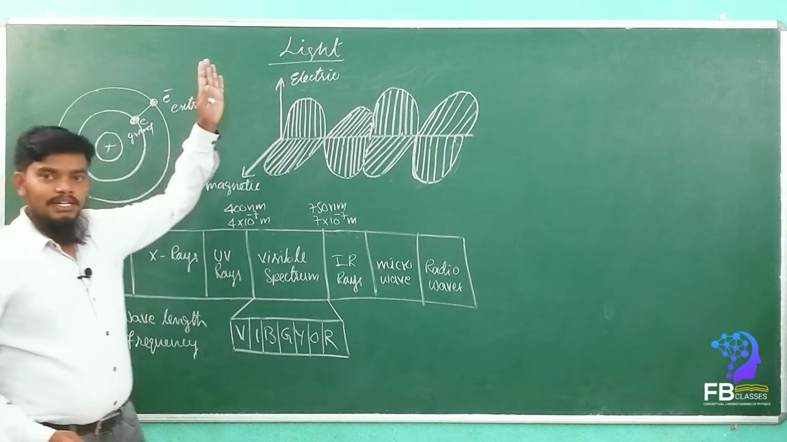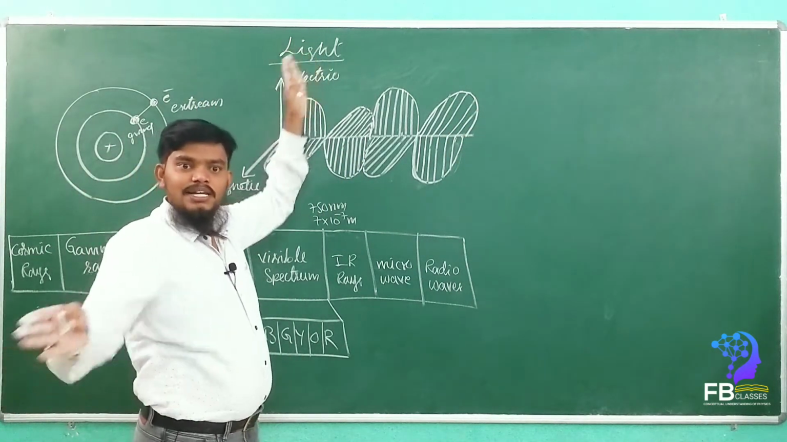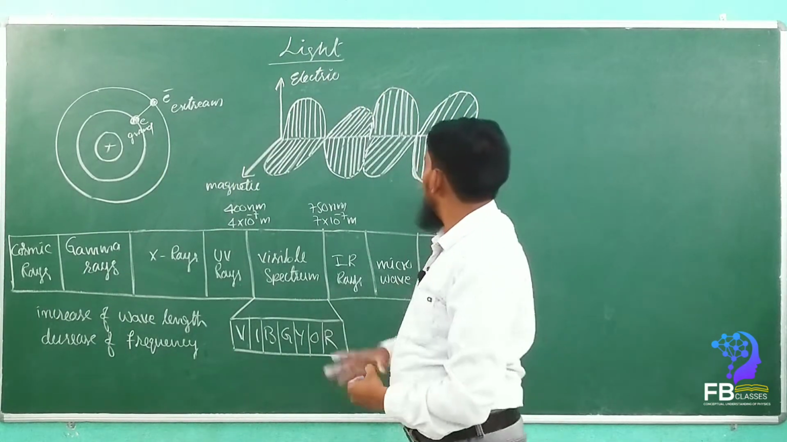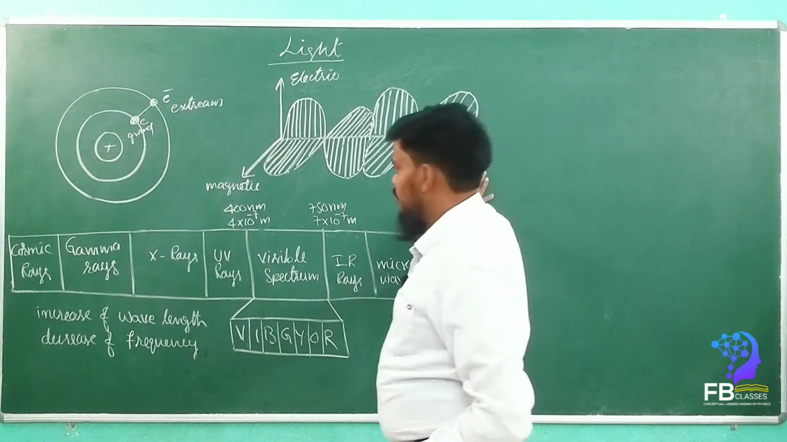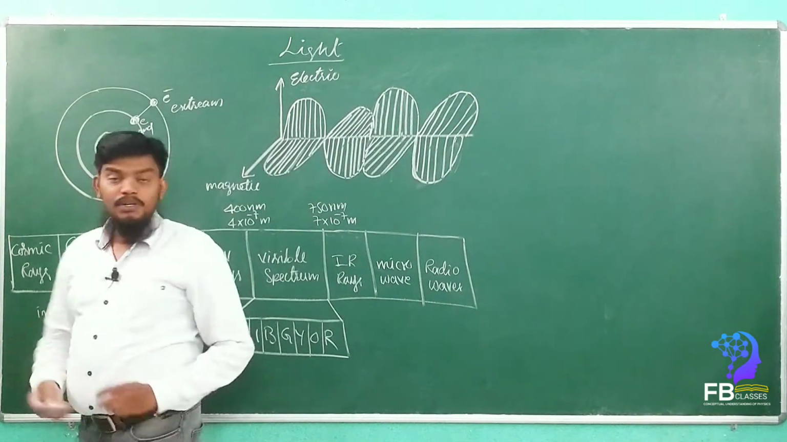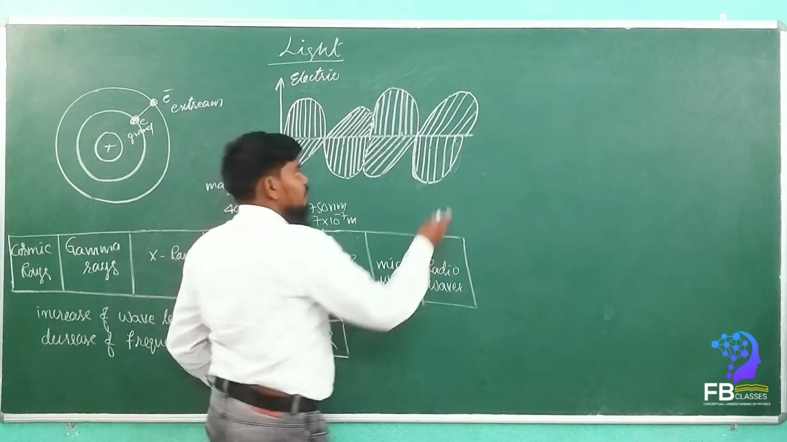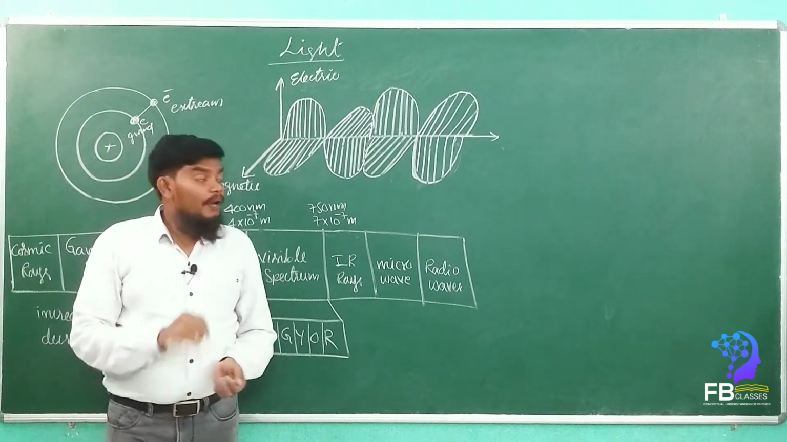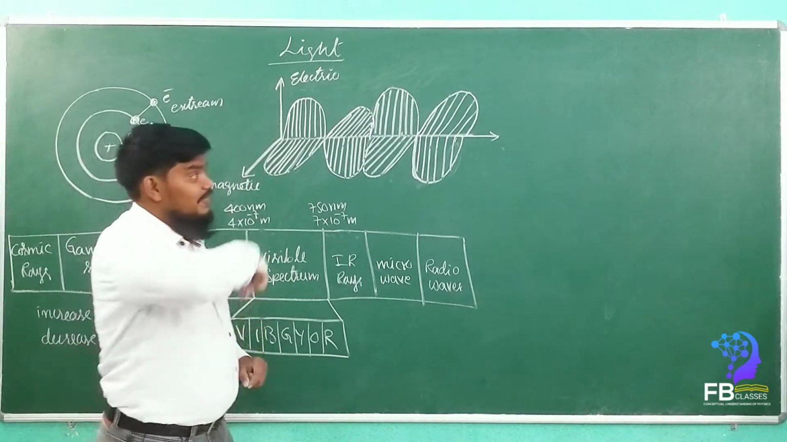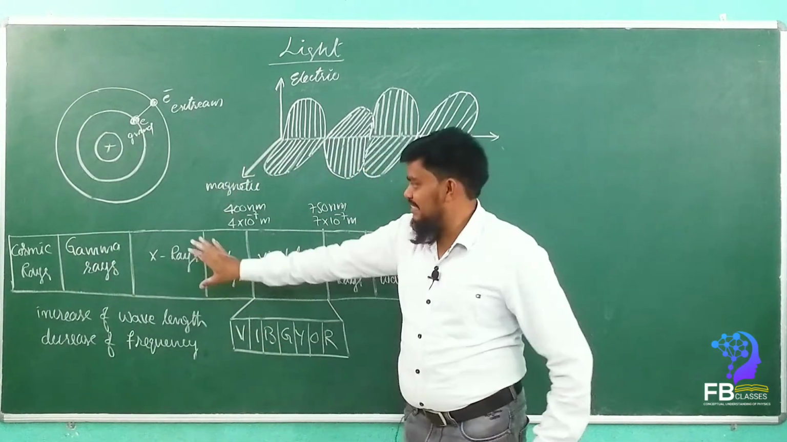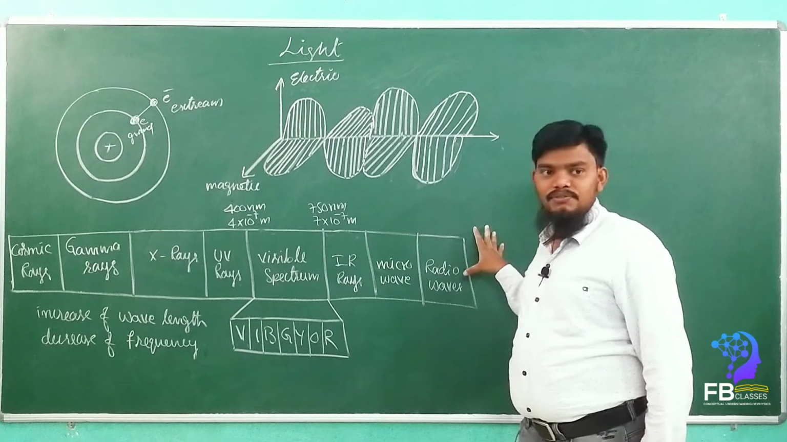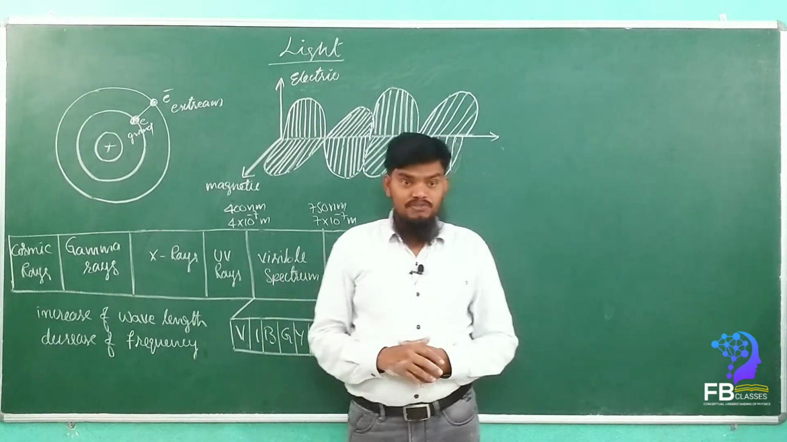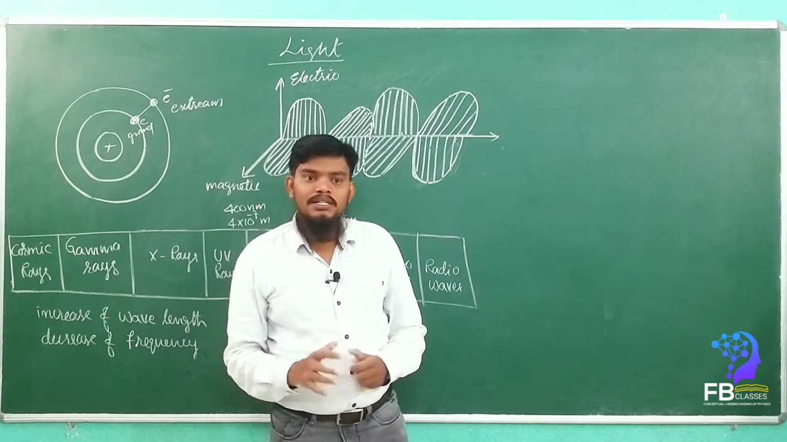See here, one is an electric field, another is a magnetic field. It will go like this. Okay, electric field and magnetic field will be perpendicular to each other. Yes or no? Got it, everyone? So in this form, the energy will go. Now see here, whenever the wave travels, all these rays will travel as transverse waves. These are all transverse waves. Are you getting my point?